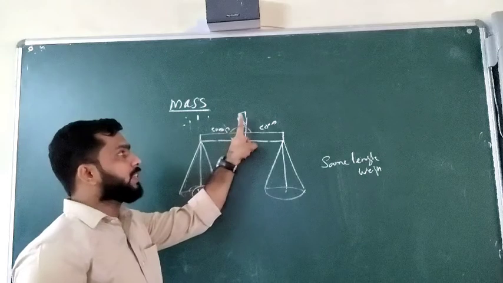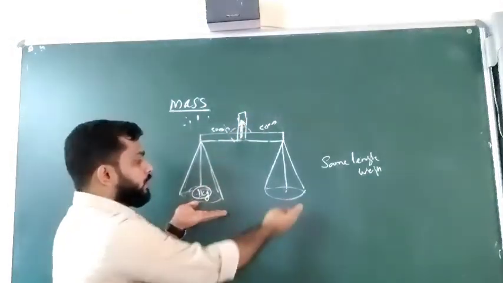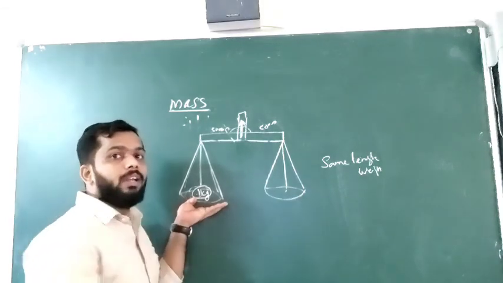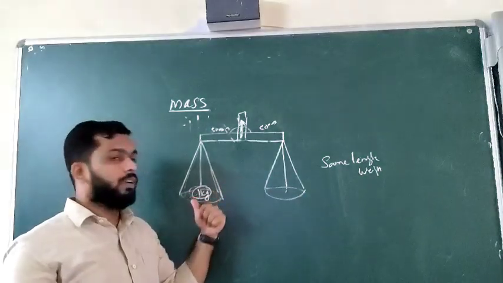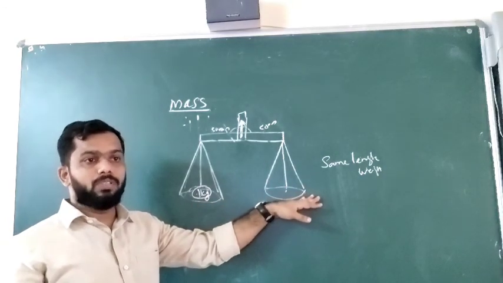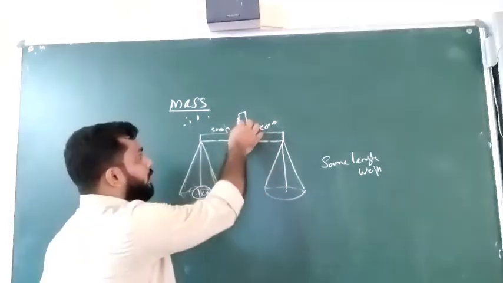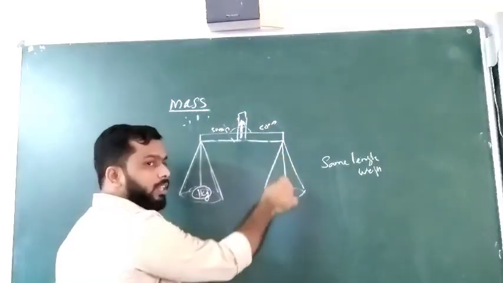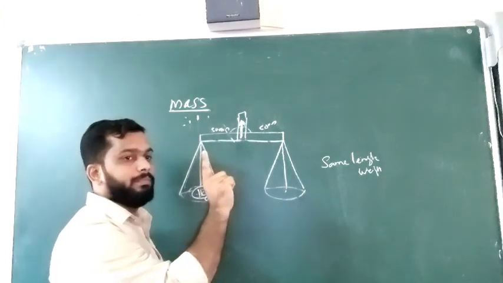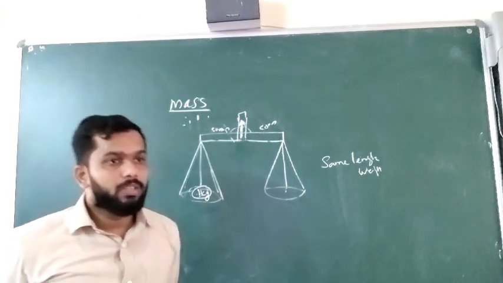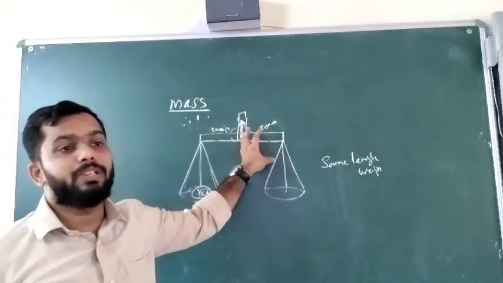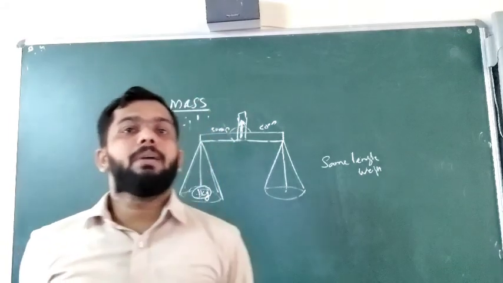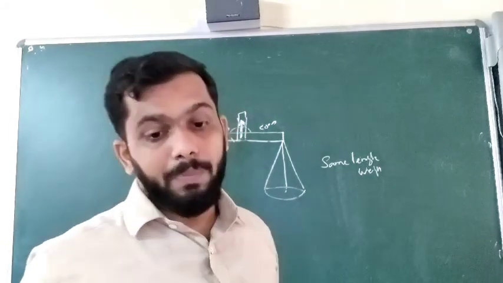If the pointer is straight, then we can say that both pans have equal height. Then we can say that this is 1 kilogram of sugar. And if the pointer is towards this side, the sugar is not yet 1 kilogram. And if the pointer is coming to this side, the sugar is more than 1 kilogram. Clear? So this is the method by which we measure the mass of any object.